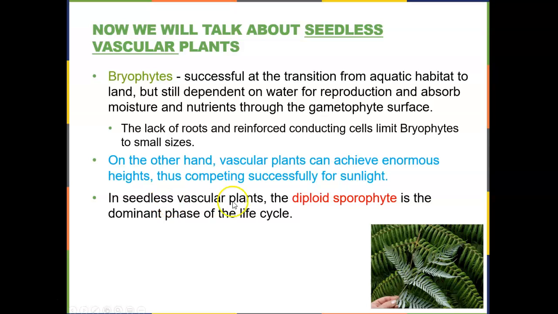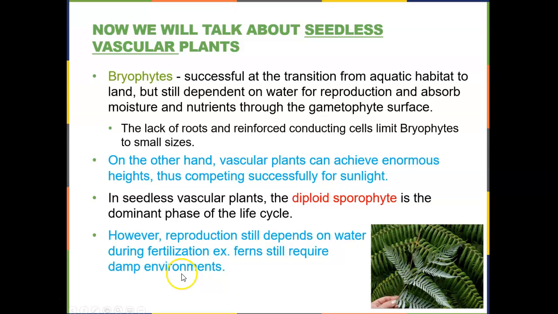But vascular plants can get quite tall because they can reach for the sunlight. In seedless vascular plants, we find that the diploid sporophyte generation is the dominant phase. So in our bryophytes, which were non-vascular seedless, their dominant phase was the gametophyte. Here, for our seedless vascular plants, and we're going to only look at the ferns, the diploid sporophyte is the dominant phase.